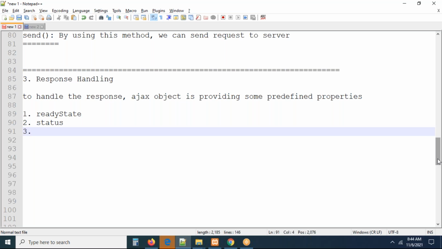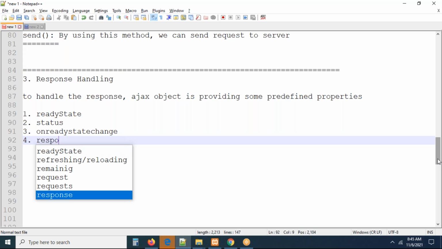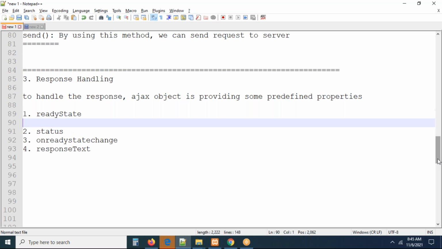The third one is going to be very important: onreadystatechange, all small letters. This is an Ajax event, as a property. Then responseText, with a capital T. There may be one more property, responseXML, but don't worry. These four properties are important. By using these four properties, we can work with the response.